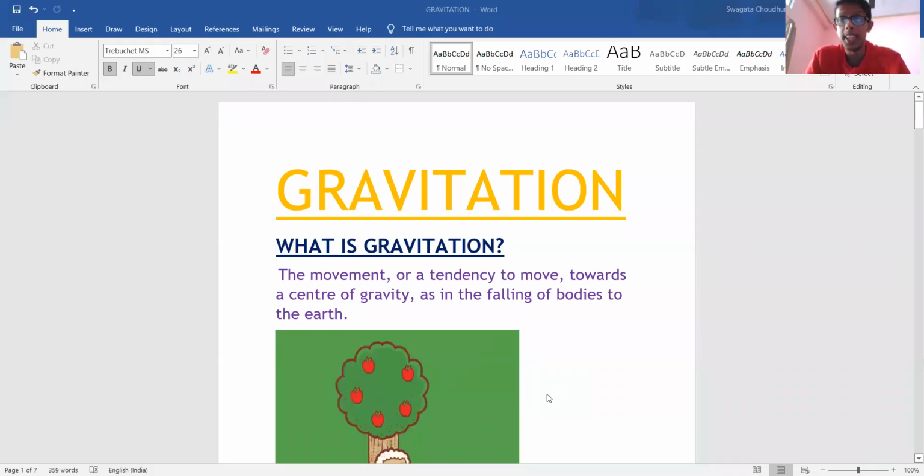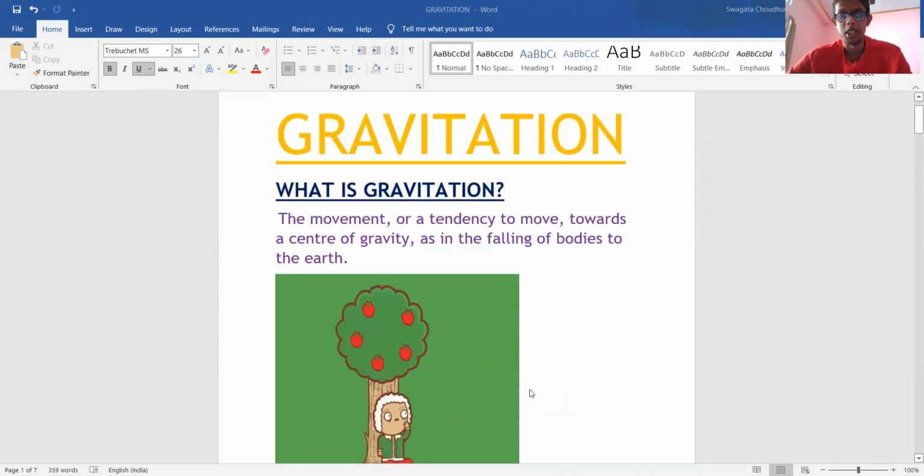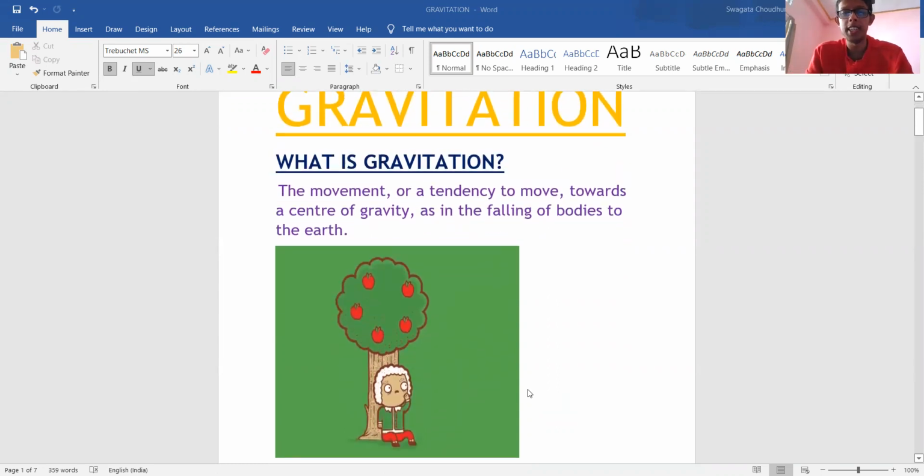So students, let's learn about gravitation. So what is this gravitation? Let's find out. One day, Sir Isaac Newton was sitting beneath an apple tree. Suddenly, what happened? An apple fell onto his head. He began wondering, there must be some force that has brought the apple down. Okay, so that force is nothing but the gravitational force.